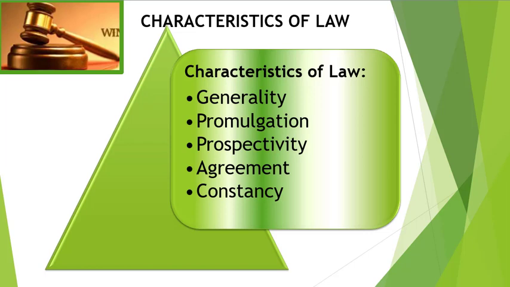3. Prospectivity. A legal rule is supposed to be prospective all the time. That is, law should operate as a protector against future arising crime and not against deeds committed before the promulgation or enactment. In a nutshell, it simply means that law should not, under normal circumstances, be backdated.